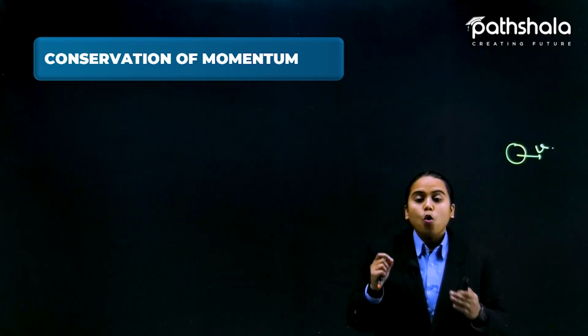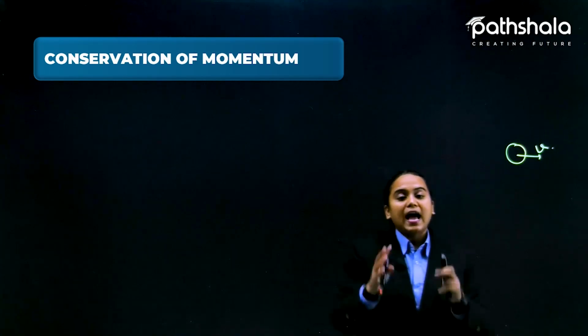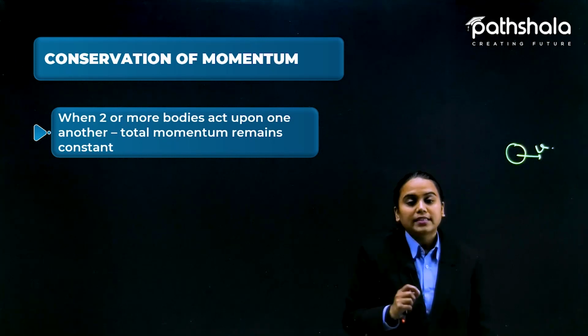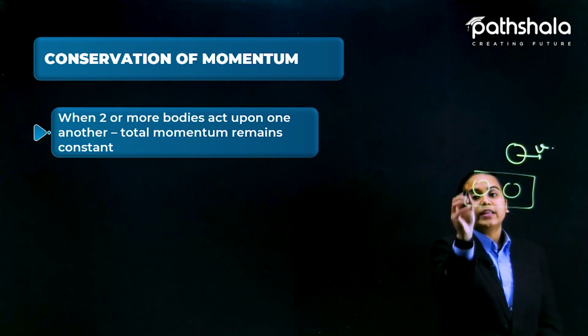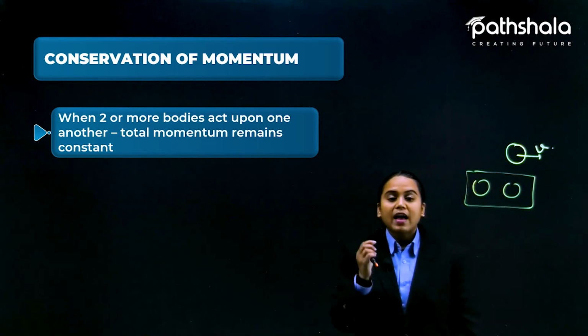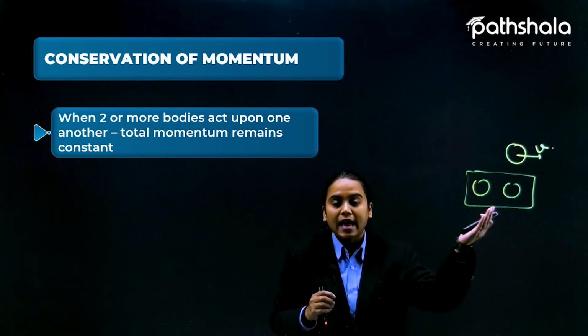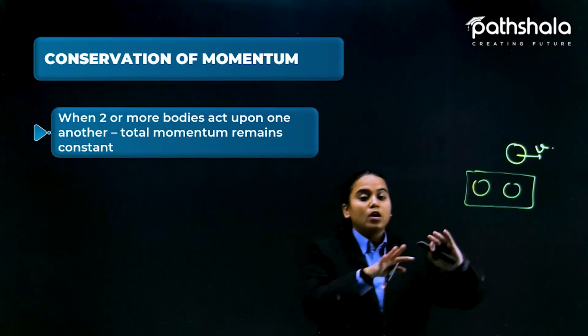Okay, so what is conservation of momentum? Conservation means that this thing would remain equivalent. Now when two objects are colliding, this whole thing becomes a system. This system itself has a certain momentum value, a certain force value.